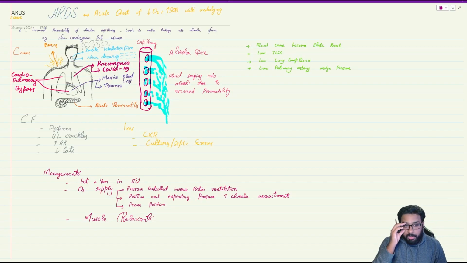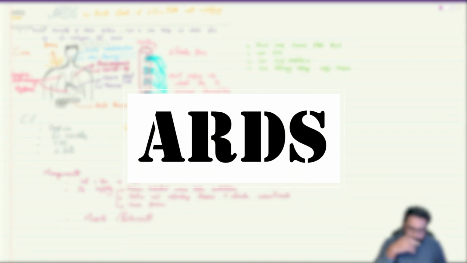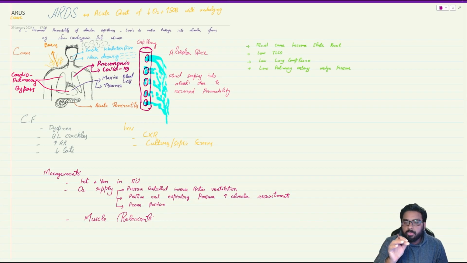So now we are talking about ARDS, acute respiratory distress syndrome. The MCQ related thing is there is some significant background event.